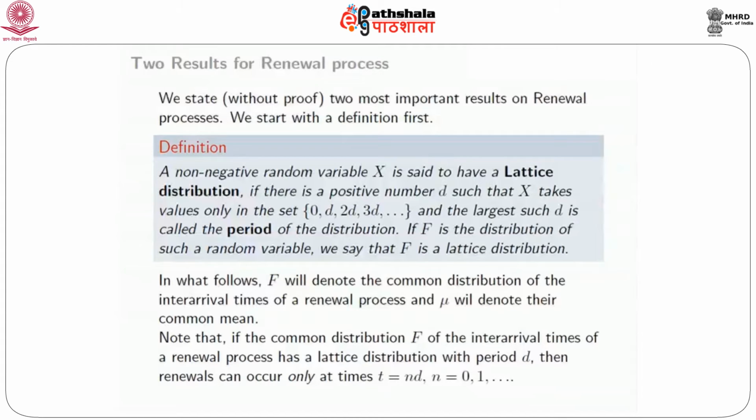For example, we already saw that in order to show that N(t) has finite expectation, we constructed a new renewal process N hat(t), wherein the interarrival times were allowed to take only two values, 0 and alpha. So that was a lattice distribution with period alpha, and in that case renewals could occur only at times which are multiples of alpha. So if the common distribution of interarrival times is a lattice distribution with period d, then renewals can occur only at times which are multiples of d.